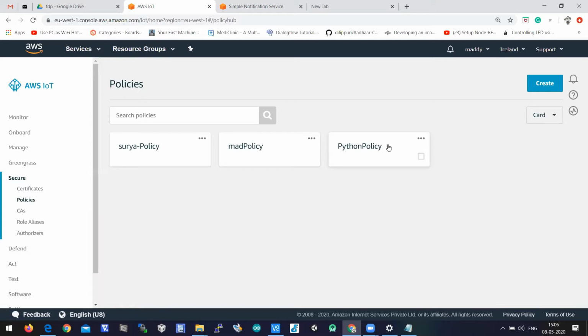Any topic name is not confined in this policy, and any kind of routine, IoT colon star, as we have selected, can be selected there. You can publish data, you can subscribe data, you can detach, you can do any kind of action which is available here. We have to create a policy. So that is step 2.